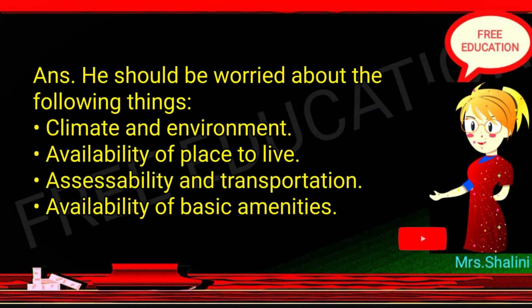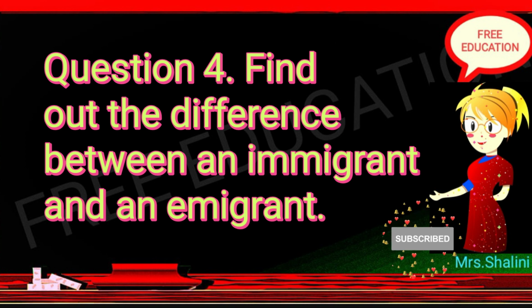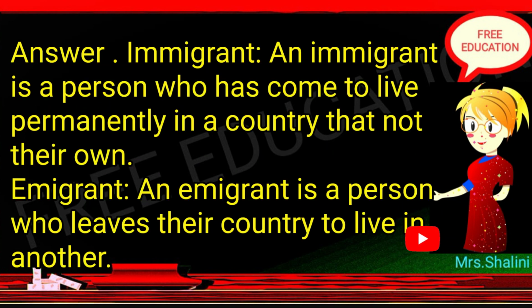Answer. He should be worried about the following things: climate and environment, availability of place to live, accessibility and transportation, availability of basic amenities. Question 4. Find out the difference between an immigrant and an emigrant. Answer. Immigrant. An immigrant is a person who has come to live permanently in a country that is not their own. Emigrant. An emigrant is a person who leaves their country to live in another.